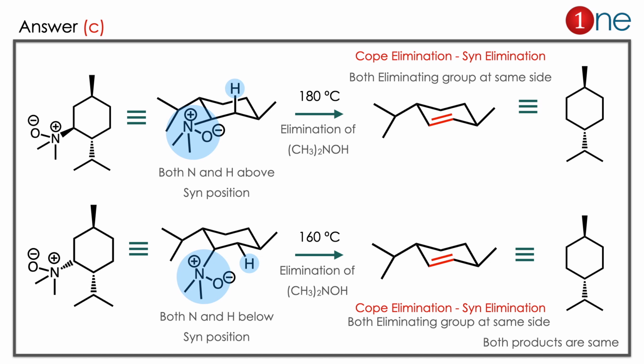Here you have to learn two things. One is Cope elimination. Cope elimination is a syn elimination, meaning both eliminating groups are on the same side. Second thing, the functional groups in the cyclohexane are given most of the time for confusion. So you have to judge the role of the other groups. If there is no influence, leave it. Don't get confused by the possibility of a steric effect.